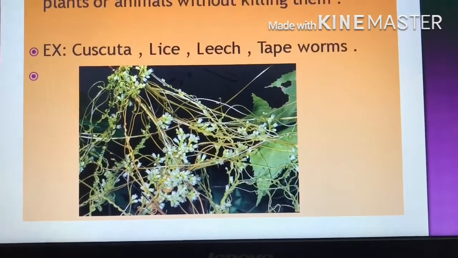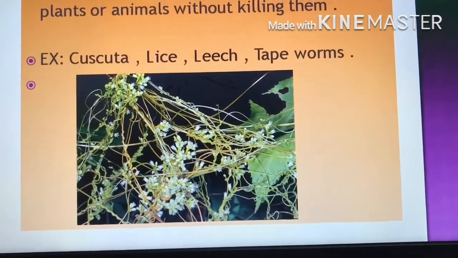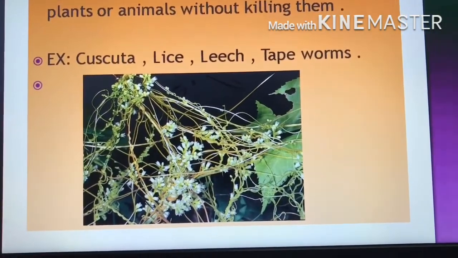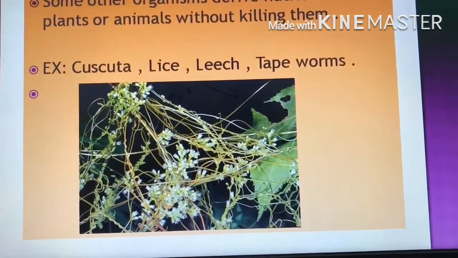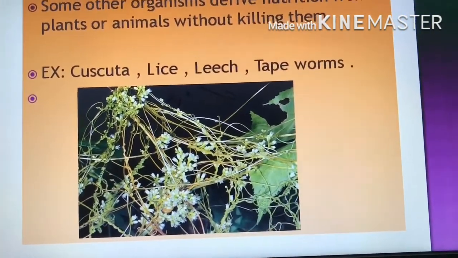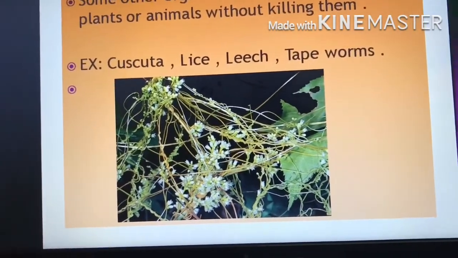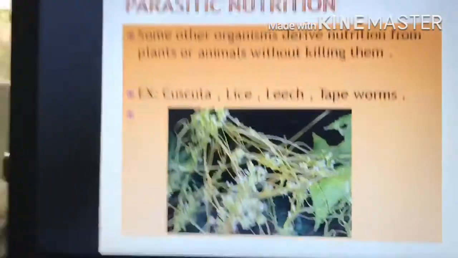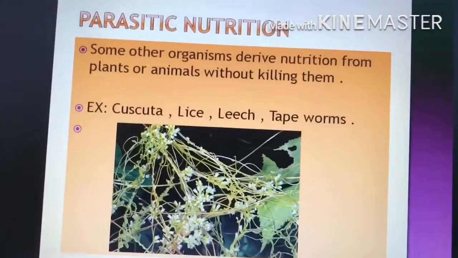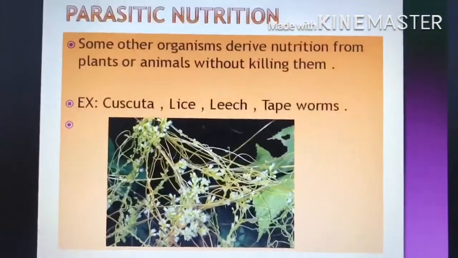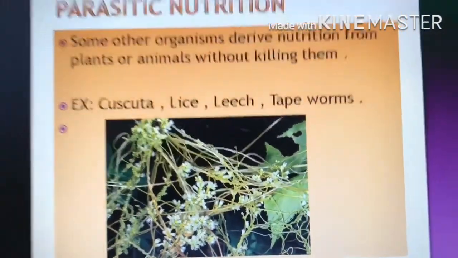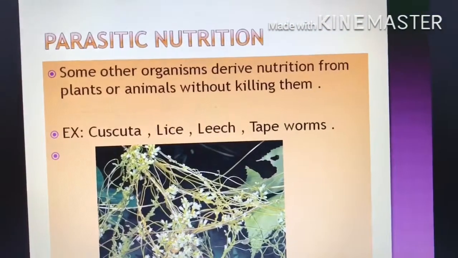They are the organisms which take food from our body, that is the blood, and they live on us. Will they kill us? No, but they derive nutrients from us. Lice is an example for parasitic nutrition. This type of nutrition is called parasitic nutrition. Cuscuta is also an example of parasitic nutrition. So you can see the cuscuta picture there.